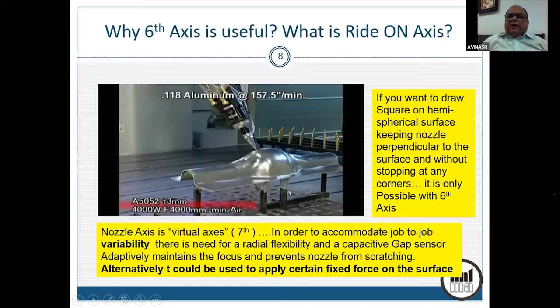Otherwise, robo would blindly draw the trajectory, and it does not care if the focus is lying on the surface or if the job is getting damaged by the nozzle. Right? So that is the concept of the virtual axis or the ride-on axis, which is used to accommodate jobs with lesser accuracy and more variability, because it is not economically viable to have accurate jobs only for the sake of doing it with robot.